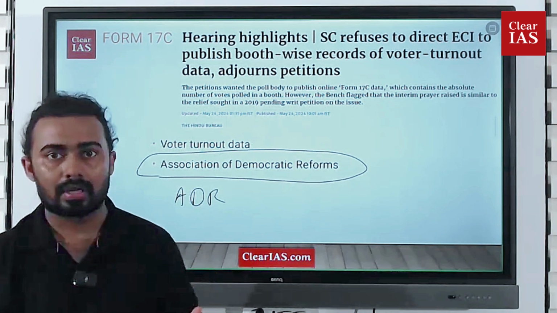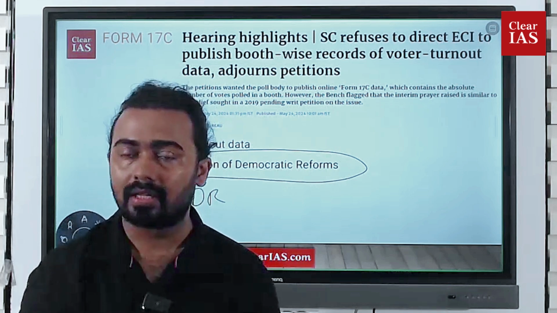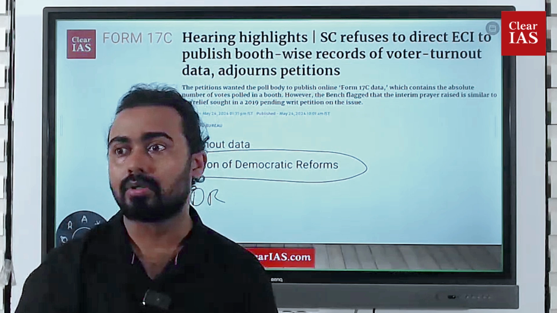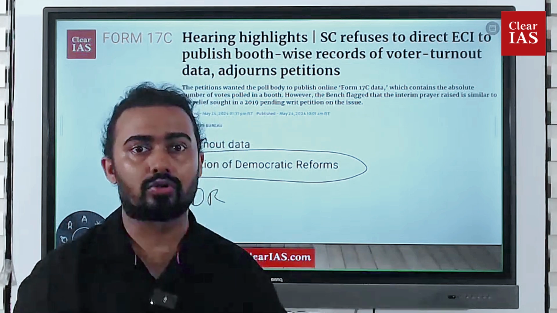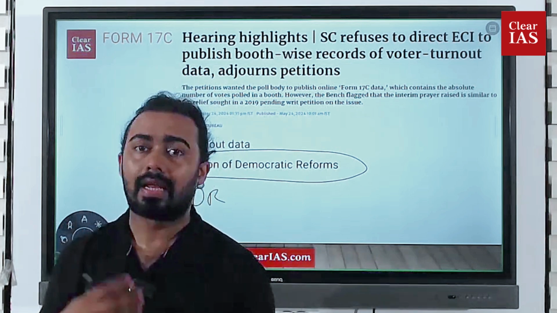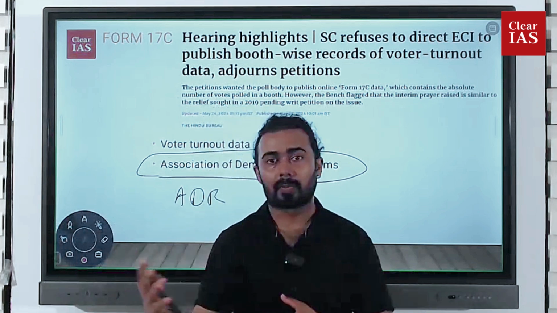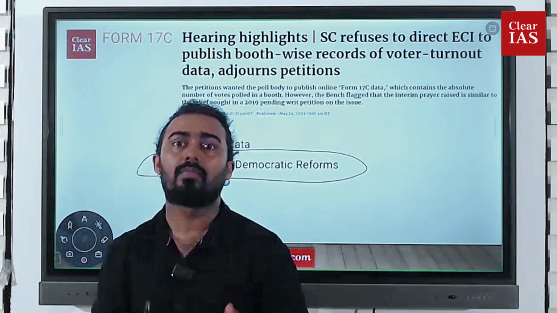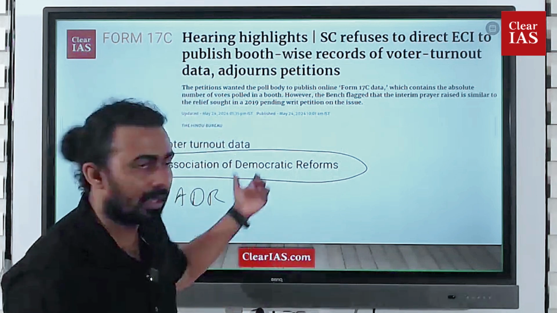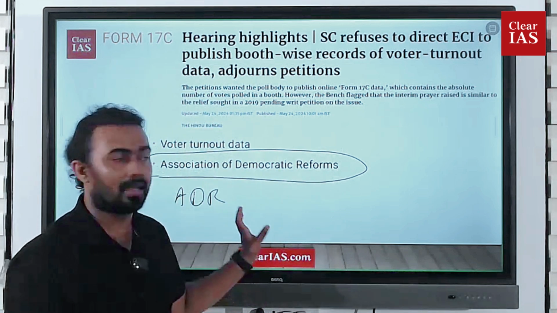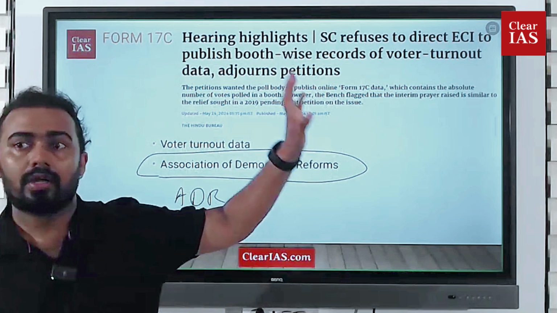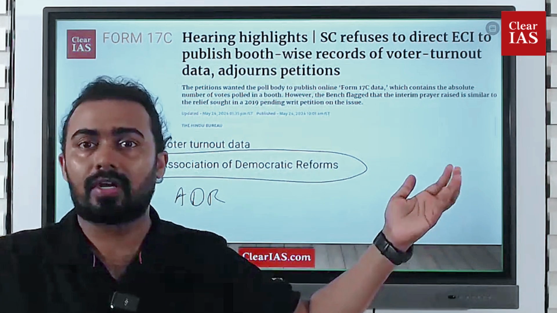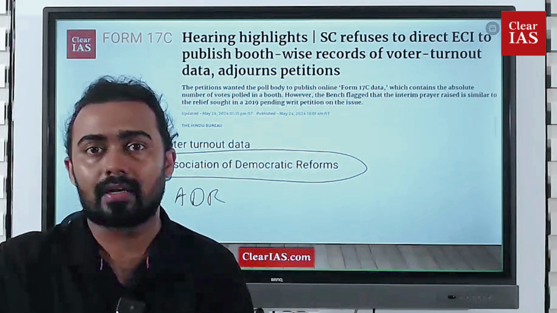So this is one important organization, an NGO, which works in the field of election reforms. They have done a lot of research, and their reports are widely respected. They go to the ground level, collect the data and create reports. They give petitions to the Supreme Court and to the government of India, asking for different things. A lot of different reforms have been brought about by the Association for Democratic Reforms, and it is that organization, ADR, which went to the Supreme Court to ask it to direct the Election Commission of India to publish the voter turnout data effectively.